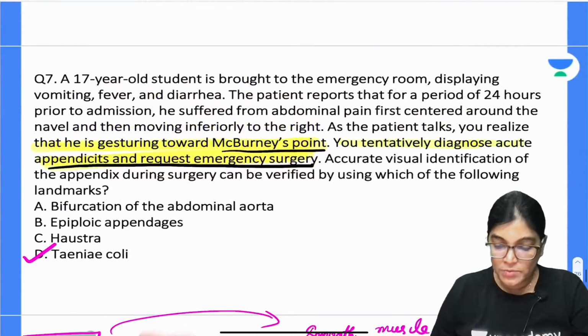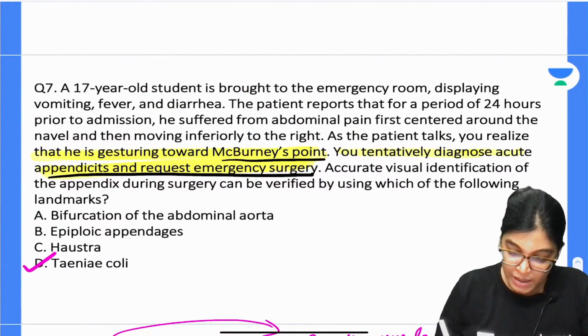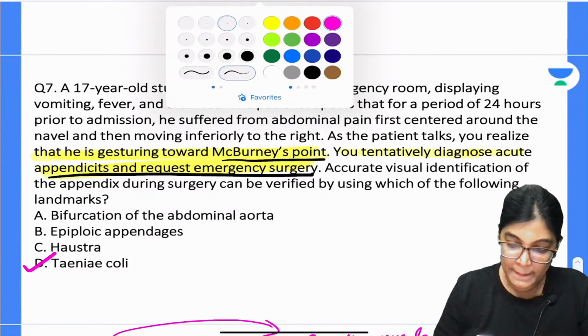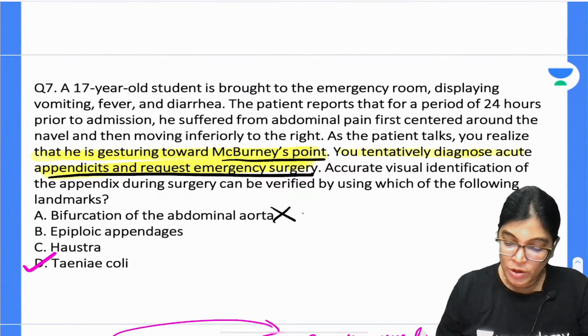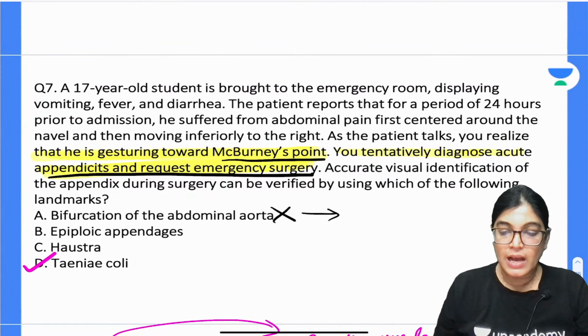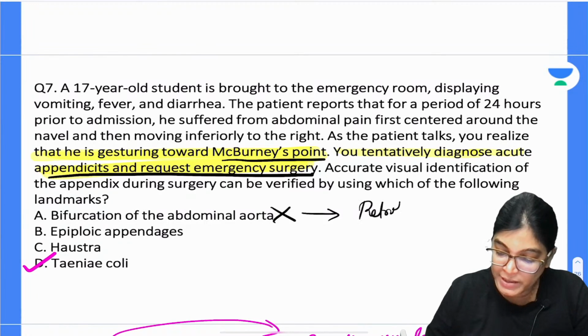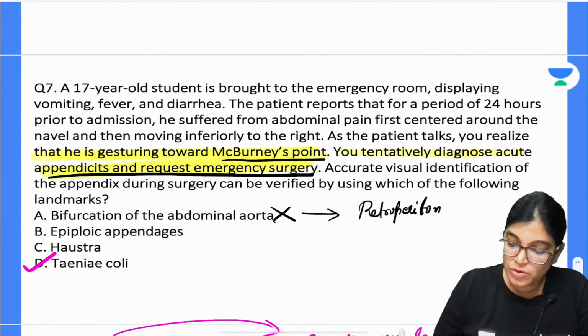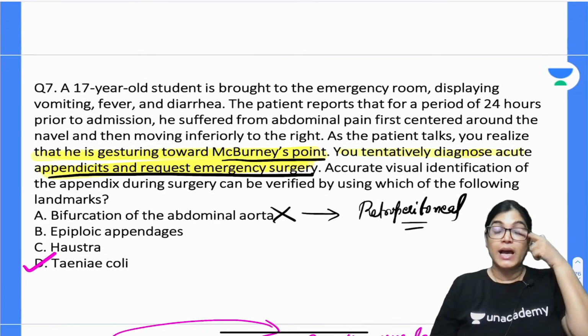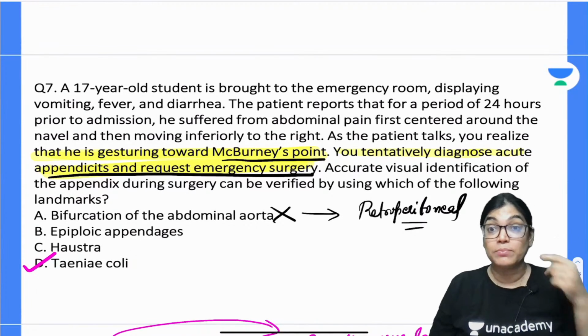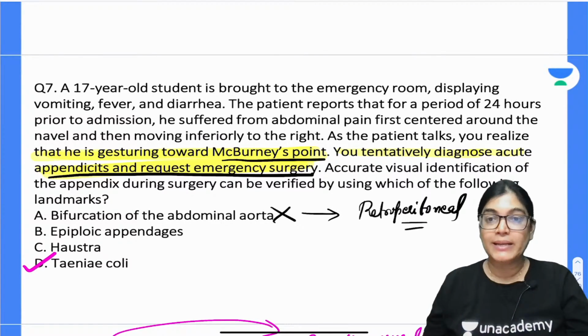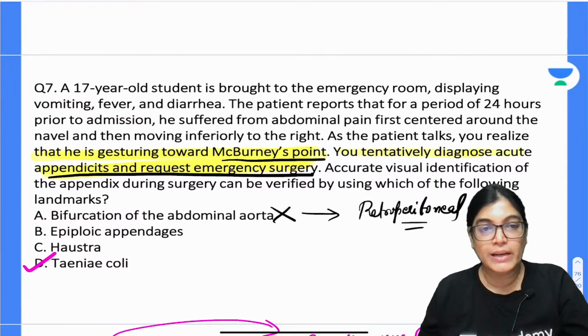Now what are the other options provided? Let me tell you about the other options. Bifurcation of the abdominal aorta is not the right answer. It's a retroperitoneal structure, so how can it help us locate the appendix? We can't locate the appendix by the location of the bifurcation of the abdominal aorta.